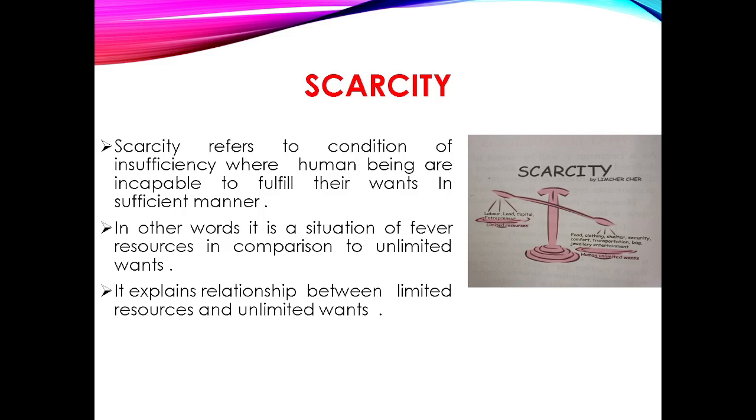As shown in the picture, we have limited land, limited labor, limited capital, but unlimited wants of food, clothing, shelter, security, comforts, transportation, jewelry, entertainment, etc. All this is called scarcity.